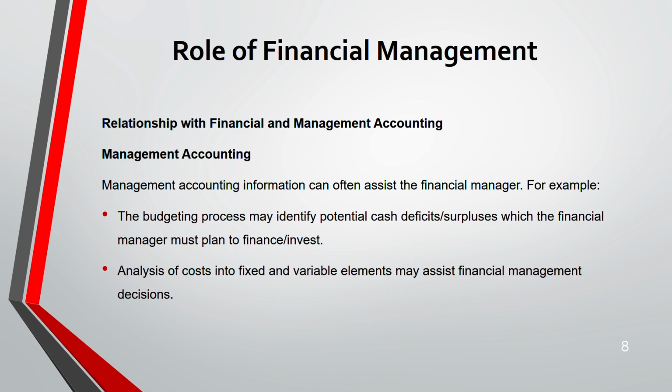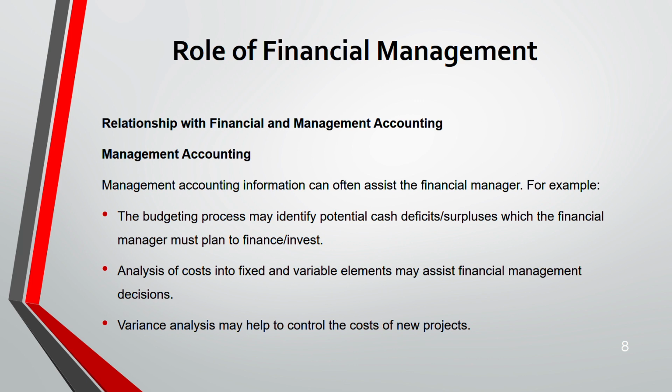Next, the management accountant divides fixed cost and variable cost. This will help the financial management to take decisions. And third, variance analysis. Variance analysis is done by the management accounting department. This will help the financial manager to control the cost of a new project, because who invests in new projects and all? It's the financial manager.